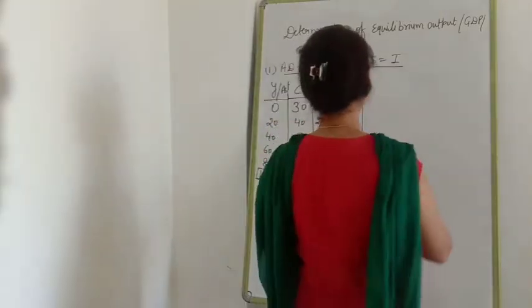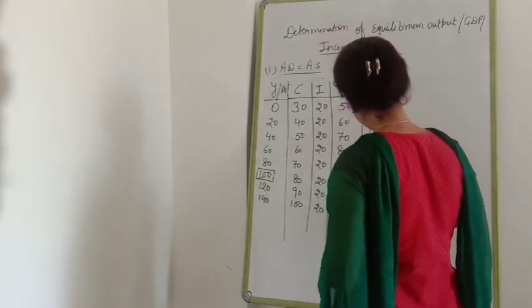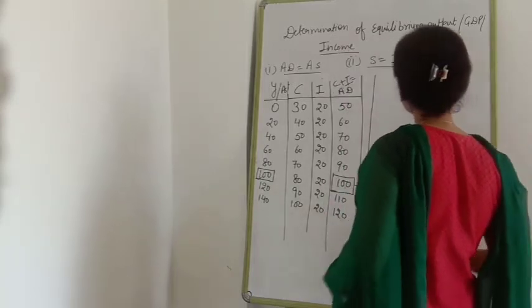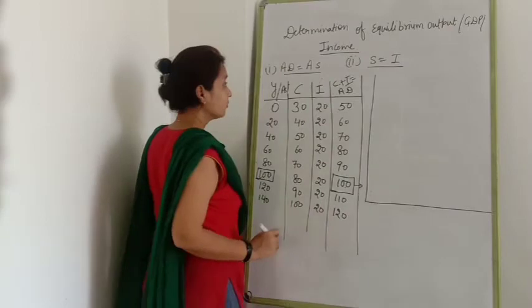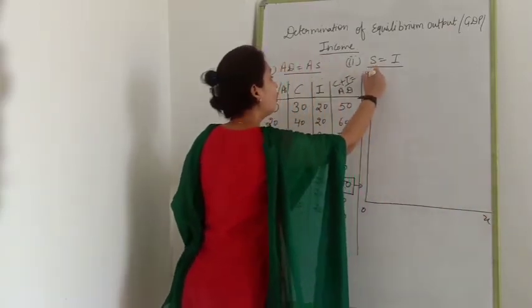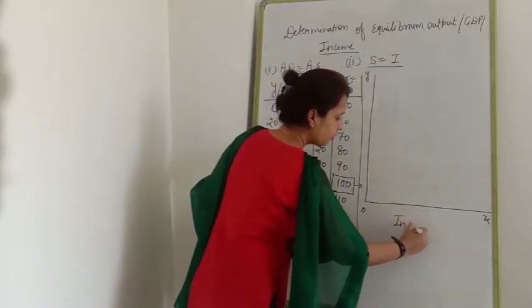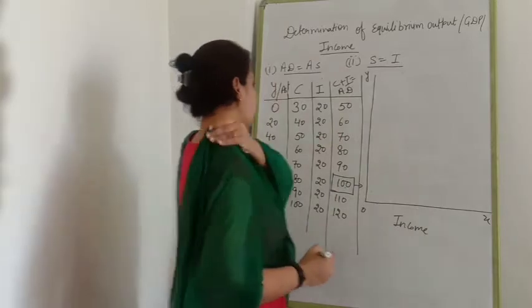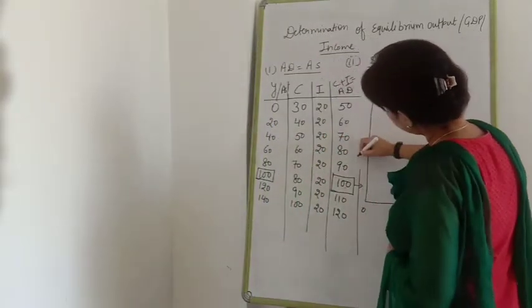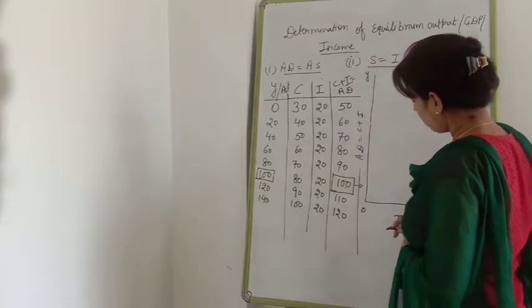Look at here. 0, X, Y. All of you know we are going to take income here, and here we are going to take AD. AD equal to C plus I we are going to take.